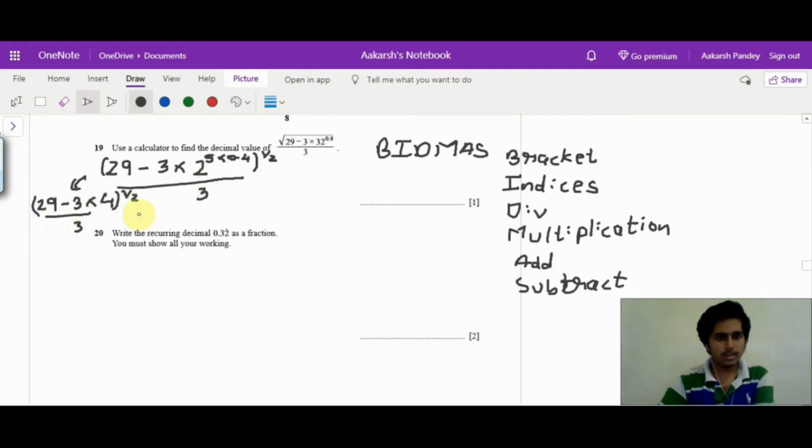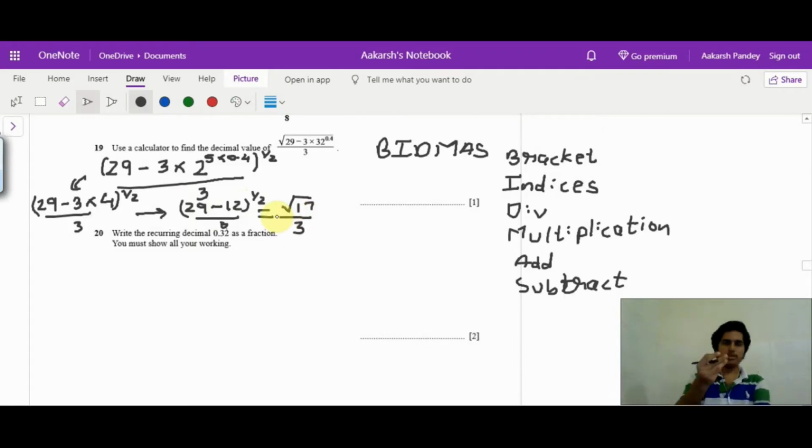Now next, continuing over here, I have 29 minus 12. 4 3s is 12, square root by 3. 29 minus 12, square root of 17 by 3.